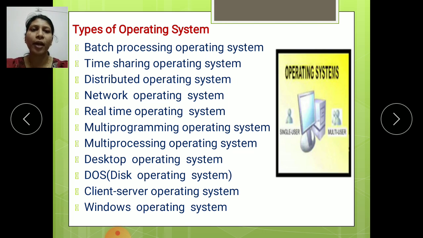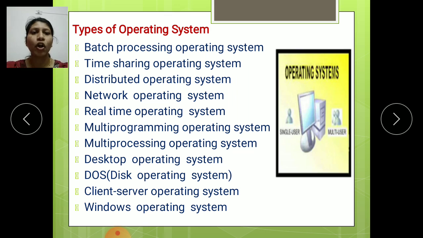Then the multi-programming operating system, where we run multiple programs at a time on the same computer. Then the multi-processing operating system, which processes multiple programs at a time. Then the desktop operating system. Then DOS, which means disk operating system.